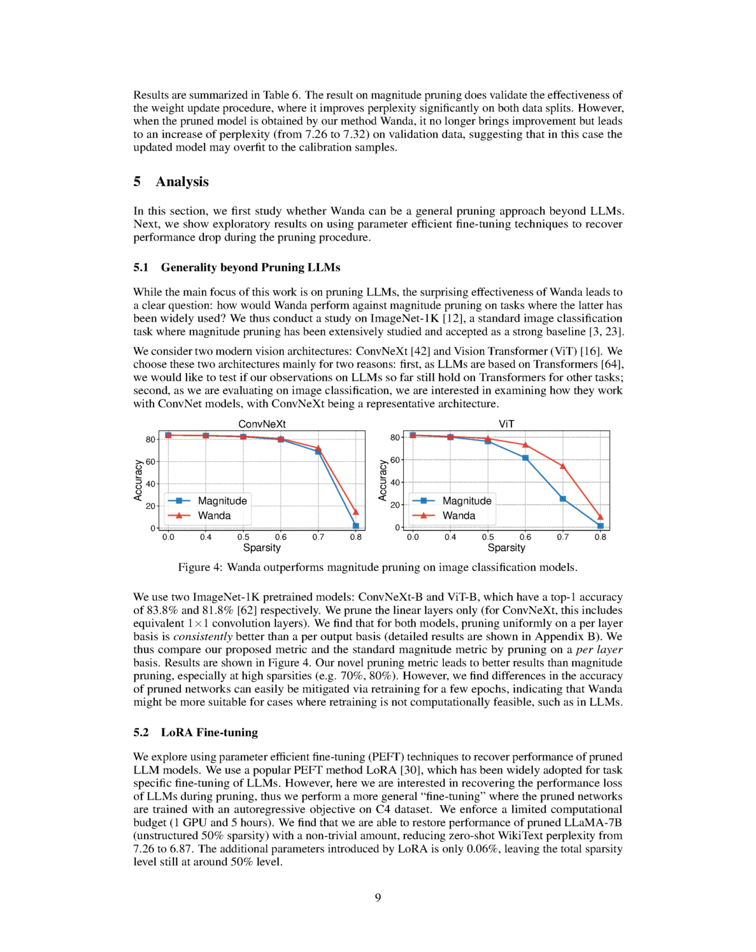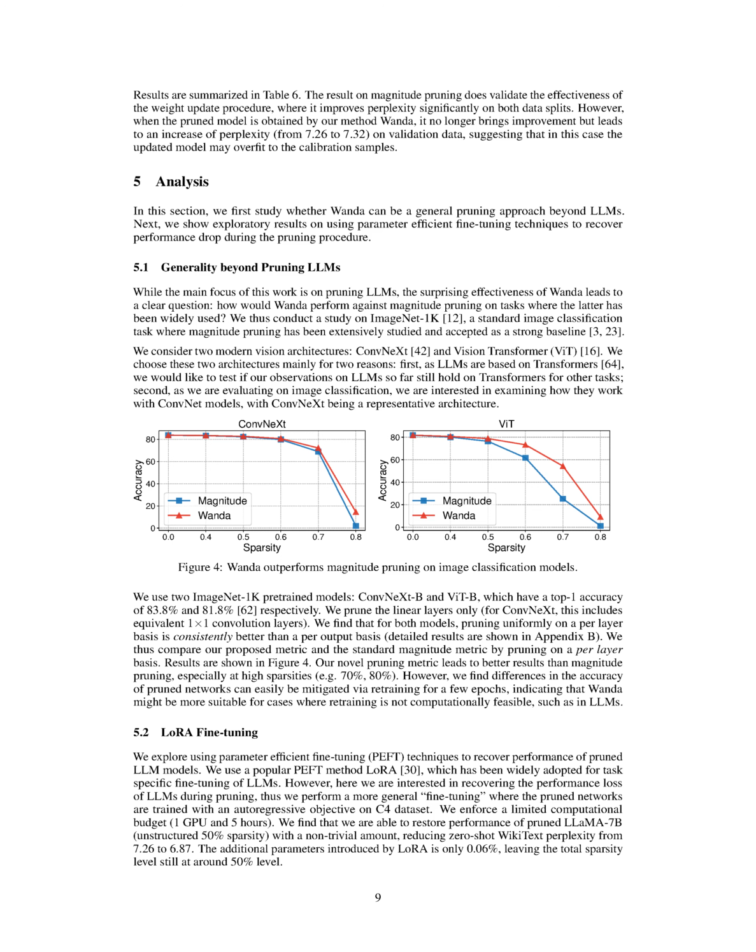Finally, we examine whether we can improve the pruned models by incorporating the OBS weight update process proposed in SparseGPT. We use this OBS weight update procedure on the retained weights from both magnitude pruning and our method, Wanda, and evaluate the perplexity on both the calibration data and the validation data from Wikitext.